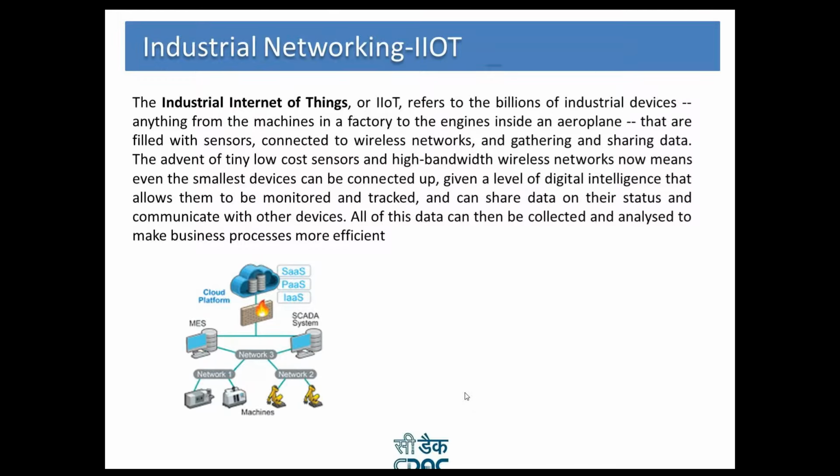A VFD is a device which can control the speed of the motor, and it does so by controlling the frequency of the source. If you vary the frequency, definitely the speed will vary. VFDs operate by switching output devices, which can be thyristors or IGBTs, and VFDs can be either constant voltage or constant current.